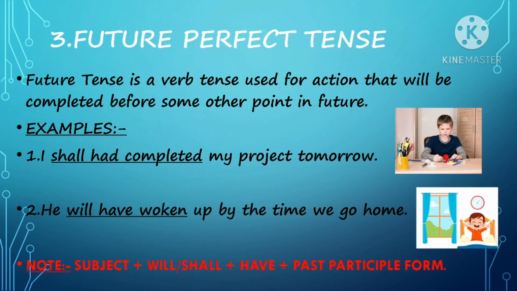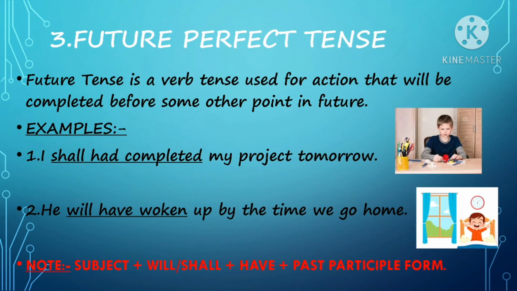Here also the boy's mother or father is predicting that he will have woken up by the time they reach home, or he will be sleeping by the time they reach home.